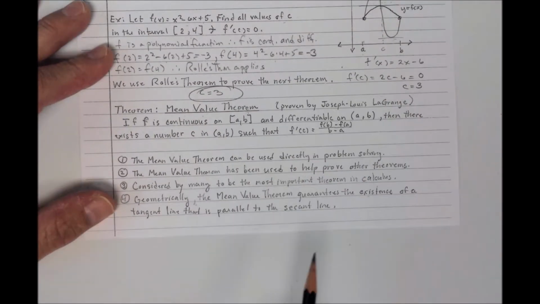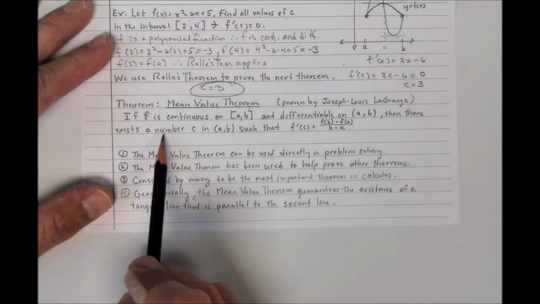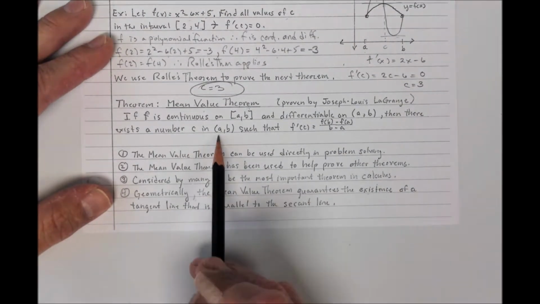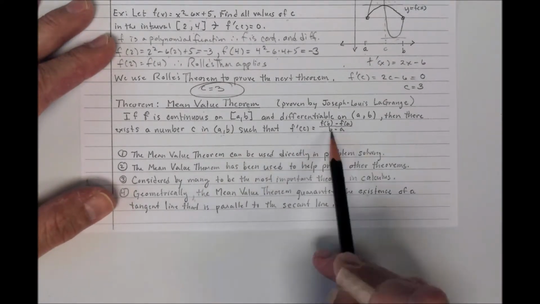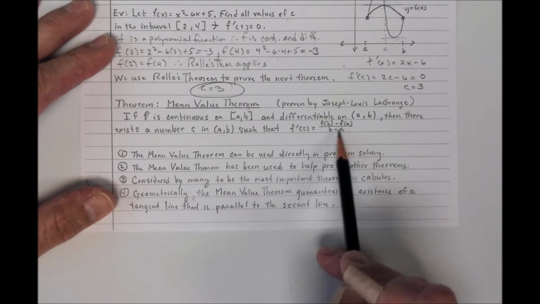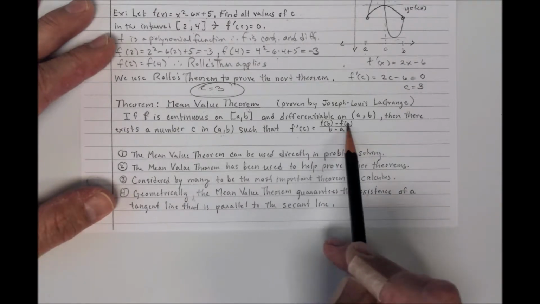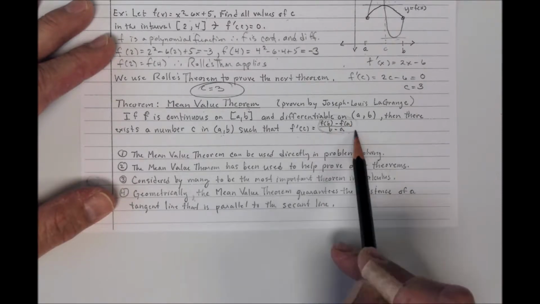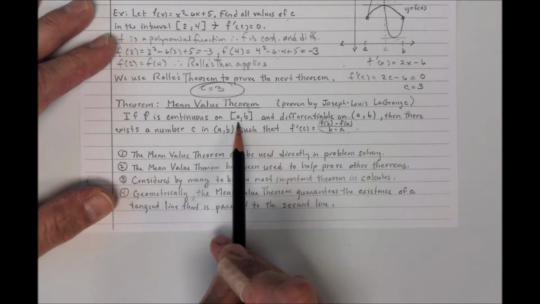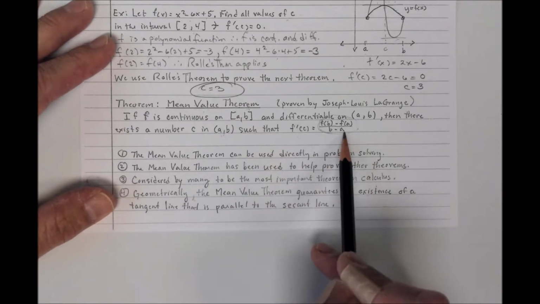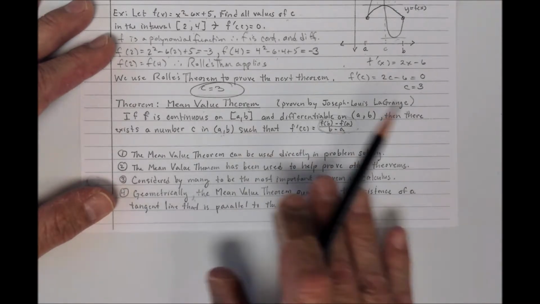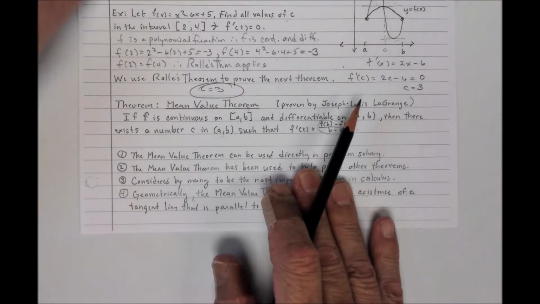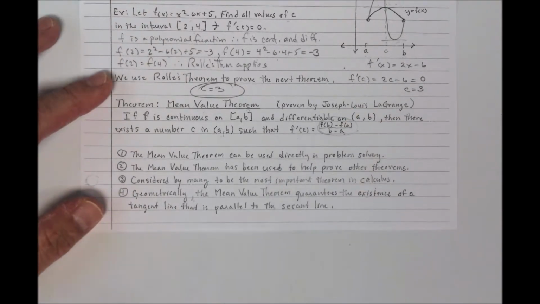But this time it says there exists a value c in the open interval (a, b), in the interior, such that f prime of c is equal to f of b minus f of a over b minus a. Well, f of b minus f of a over b minus a, that's the slope of the secant line through the endpoints. The difference in the y's over the difference in the x's. So what this is saying, and I have a sketch coming up here. Let me just show it to you.